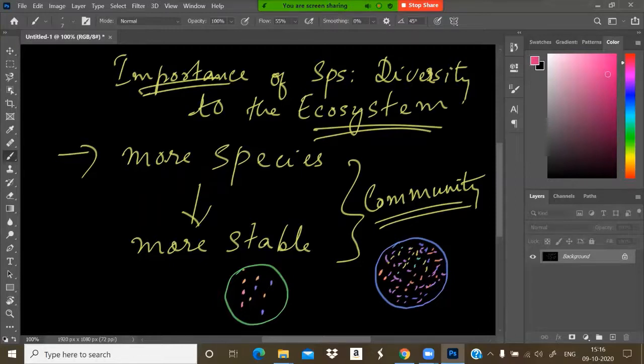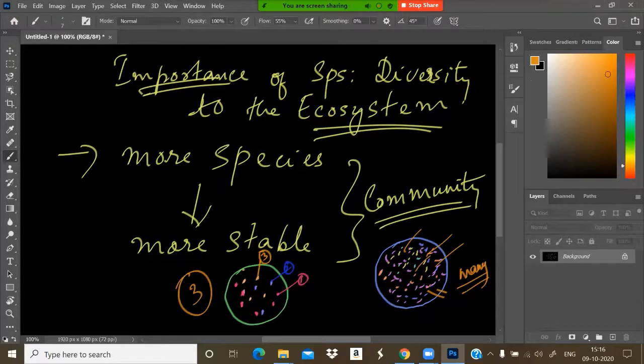Only this one species, another species, and here some other species. So this community has only three different types of species, but here there are many different types of organisms.